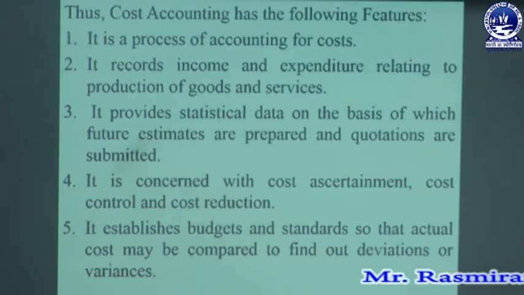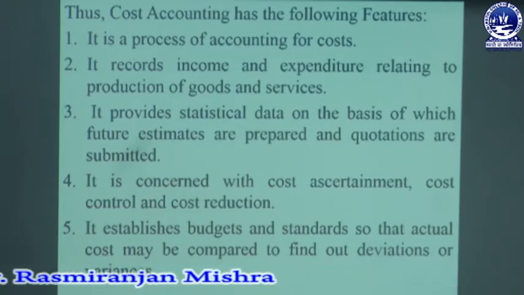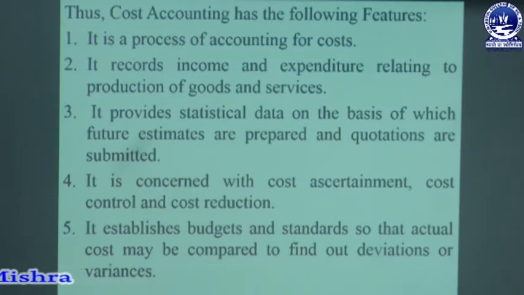The fourth characteristic or feature relating to cost accounting is, it is concerned with cost ascertainment, cost control and cost reduction. These 3 points are very important. Cost ascertainment means fixation of a selling price for producing a product or providing a service. The second one is cost control, minimization of cost or maximization of profit. And the third one is cost reduction. We reduce the cost as much as possible so that a quality product is produced and better services are provided, so that the organization or a department can build its reputation.